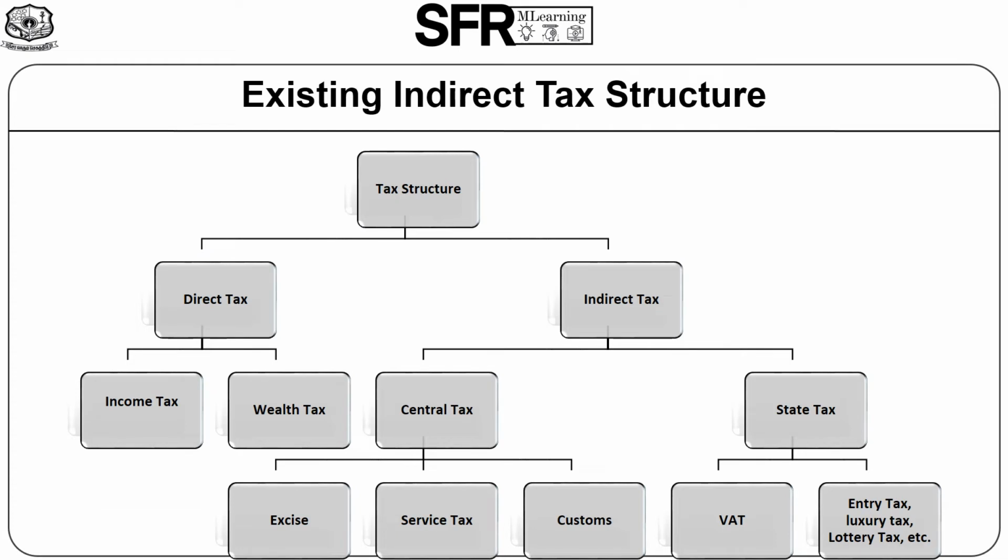Let's discuss about the existing indirect tax structure. First, the tax is divided into direct tax and indirect tax. Direct tax is further divided into income tax and wealth tax. Indirect tax is further divided into central tax and state tax. Central tax is again classified into excise tax, service tax, customs tax. State tax is further divided into VAT, entry tax, luxury tax, lottery tax, and so on. So this is the existing indirect tax structure followed in India.